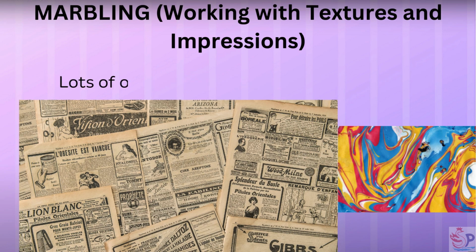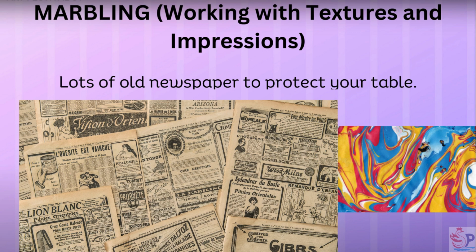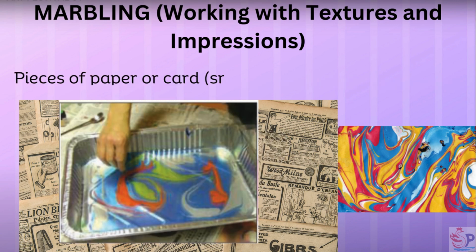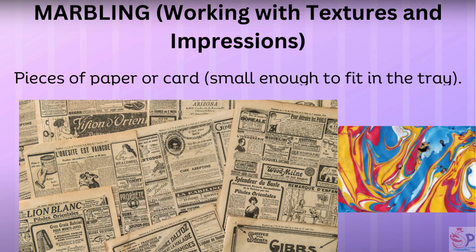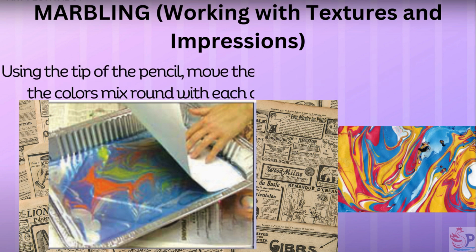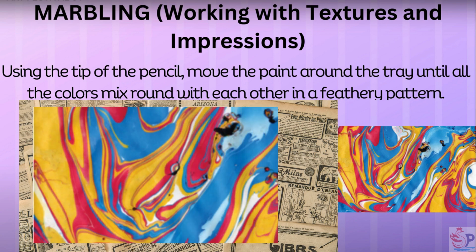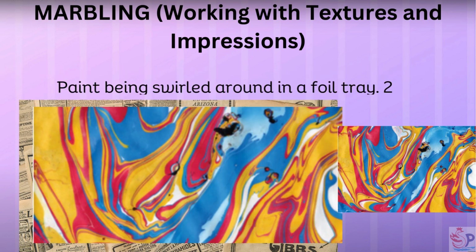You will need lots of old newspaper to protect your table. A large tray with deep sides. We used a foil roasting tin. Pieces of paper or card, small enough to fit in the tray. Using the tip of the pencil, move the paint around the tray until all the colors mix round with each other in a feathery pattern. Paint being swirled around in a foil tray.